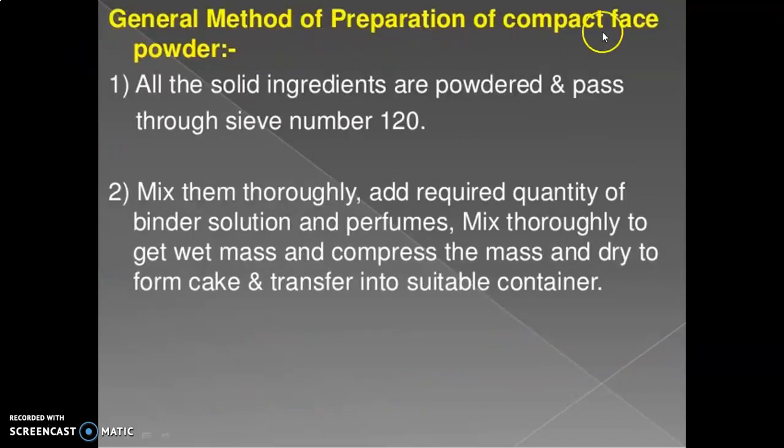General method of preparation of compact face powder: All the solid ingredients are powdered and passed through sieve number 120. Mix them thoroughly, add the required quantity of binder solution and perfumes. Mix thoroughly to get the wet mass, compress the mass and dry to form the cake, and transfer into a suitable container.